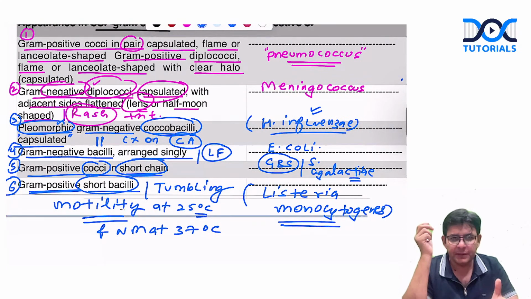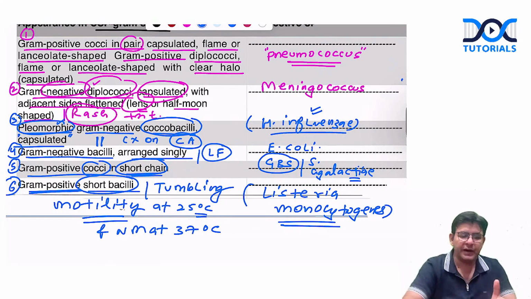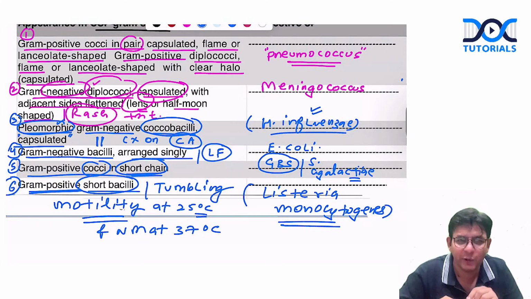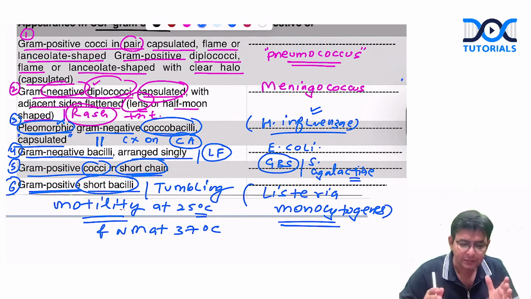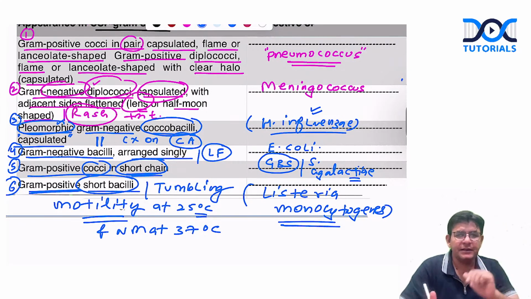And if this comes up and you answer, then you will get the full marks if you write this also: that it is a gram-negative coccobacilli, and it grows on chocolate agar. So at least the examiner will know that you have tried. You are not remembering everything, but you tried. If you write out tumbling motility and all, that definitely gives the idea that you have tried.